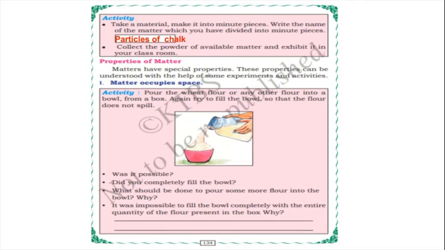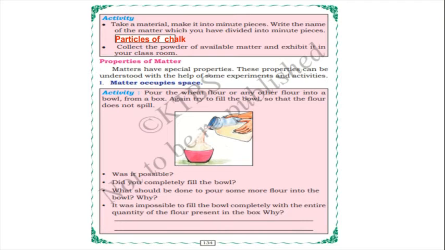No. Already we have poured the wheat flour from the box to the bowl. If you want to pour again, the place will not be there. The first time we poured the flour, it is already there. That flour occupied the space. So the second time the place will not be there, or else it will spill out. Did you completely fill the bowl? No, we cannot completely fill it.